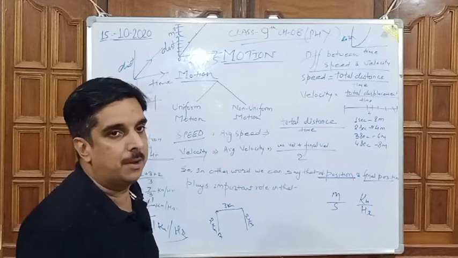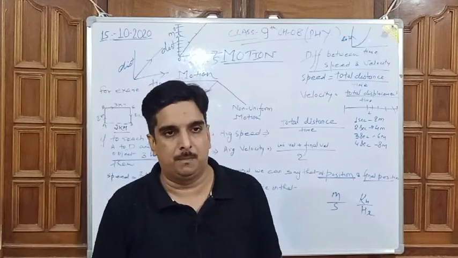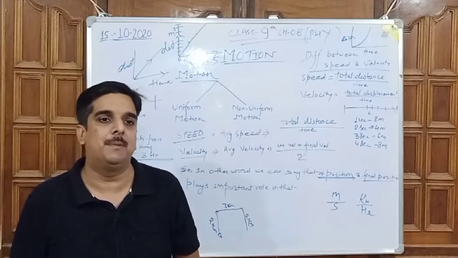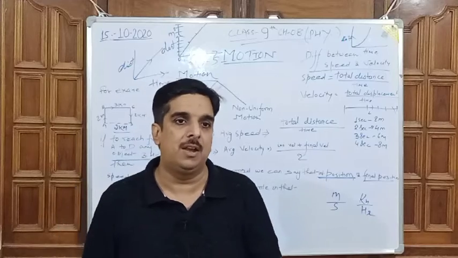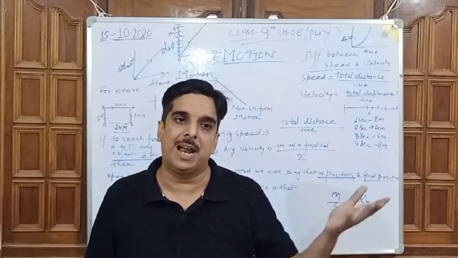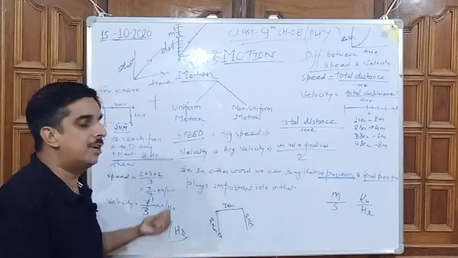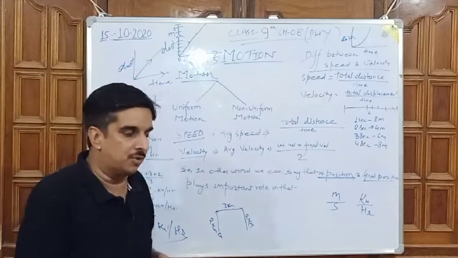So always keep it in your mind that in speed we add all the traveled distance and divide it by time taken, whereas in velocity we have to find out the displacement and divide it by the total time taken. So this one is the major difference between speed and velocity.